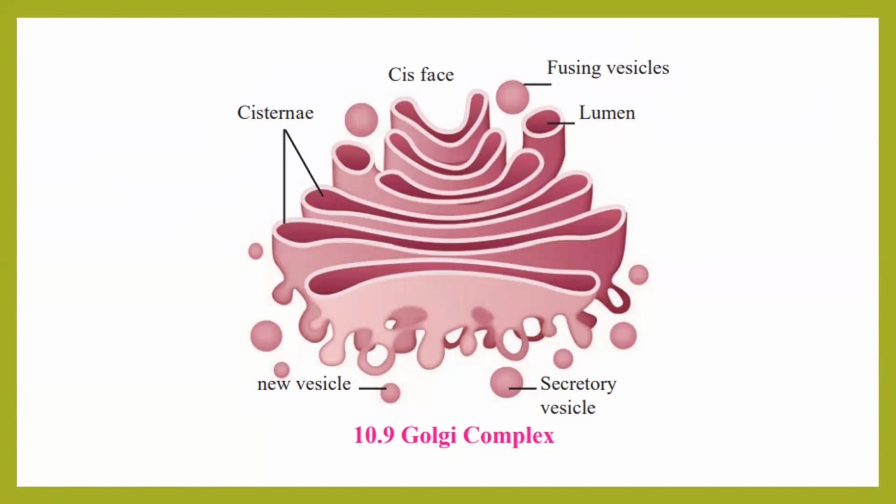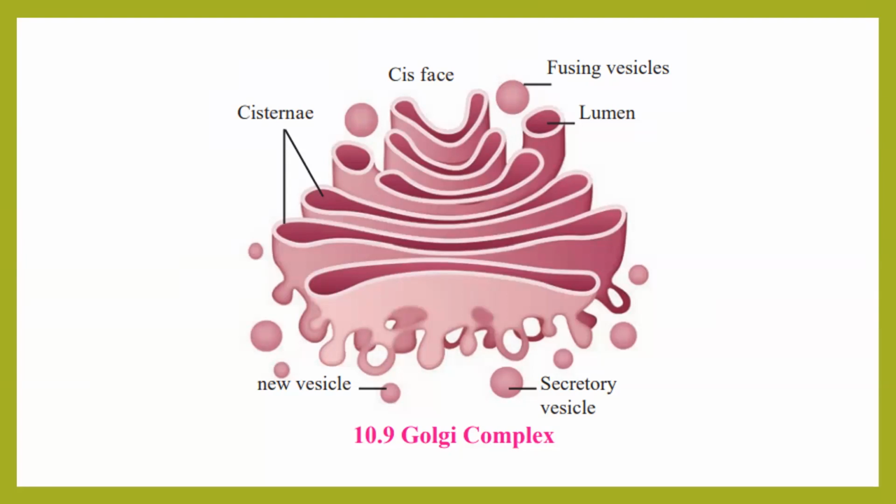These folds, which are again looking like flattened sac-like structures, are also called cisternae. Same, just like ER. But the difference is the total number of folds could be anywhere from 5 to 8. And you will always see that Golgi are surrounded by these circular vesicles.